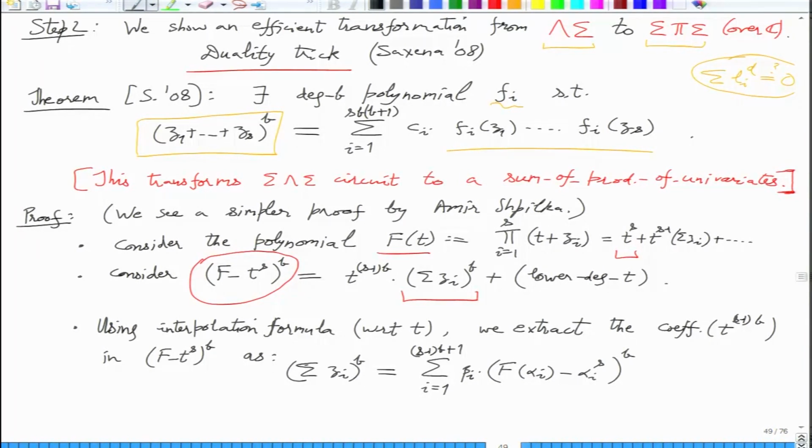So those many coefficients are there, and if you want to extract one of them, you still have to evaluate the polynomial at the maximum number of points. Then there will be these betas which will be special. They will be functions of alpha i, such that when you take the linear combination, everything cancels out and you only get the coefficient that you wanted, which is sigma zi to the b.